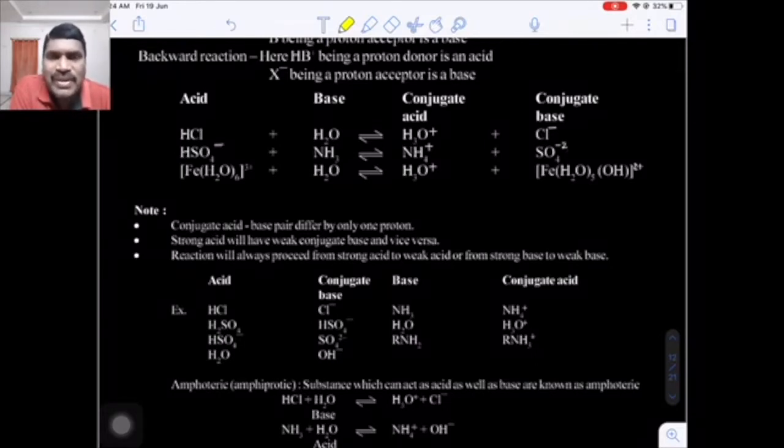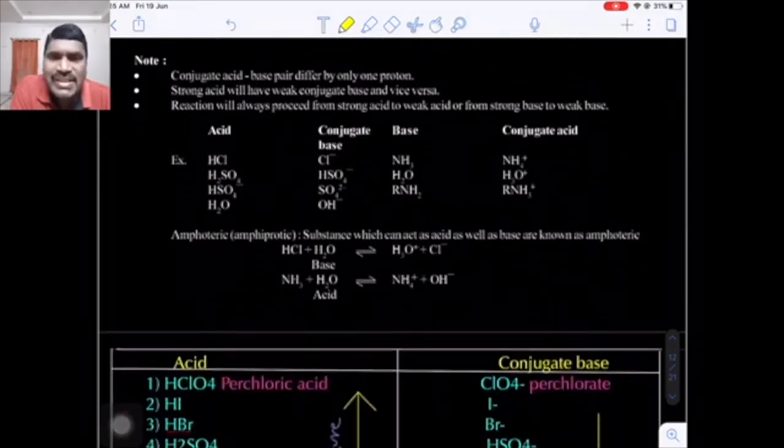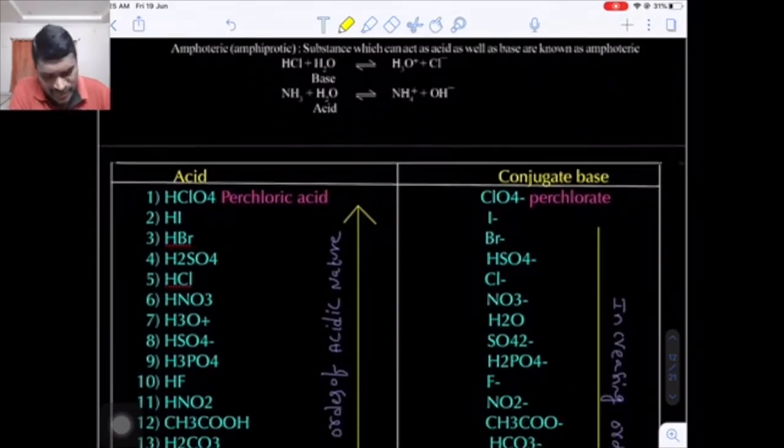This is very important. If the acid is strong, the conjugate base is weak. If the acid is weak, the conjugate base is strong. If the base is strong, the conjugate acid is weak. If the base is weak, the conjugate acid is strong. This is very important. Okay.